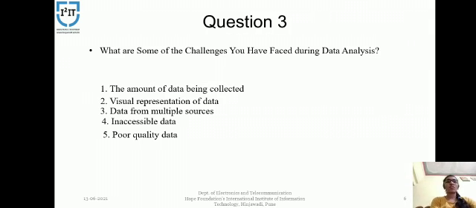Question number 3. What are some of the challenges you have faced during data analysis? First is the amount of data being collected. With today's data-driven organizations and the introduction of big data, risk managers and other employees are often overwhelmed with the amount of data that is collected.